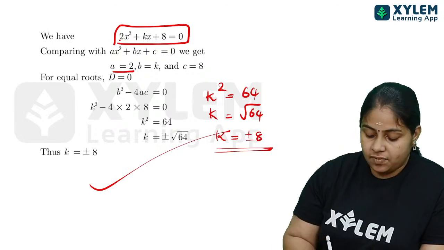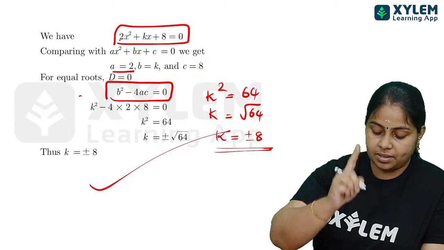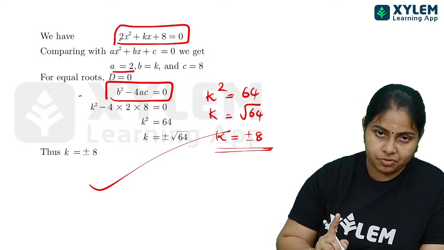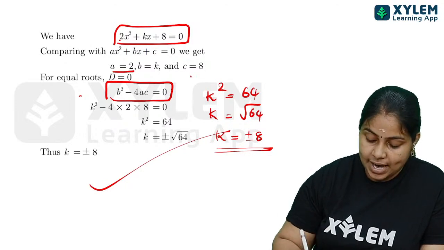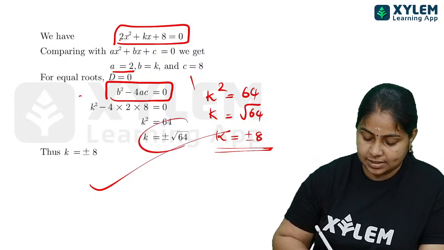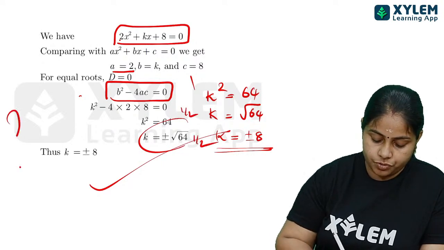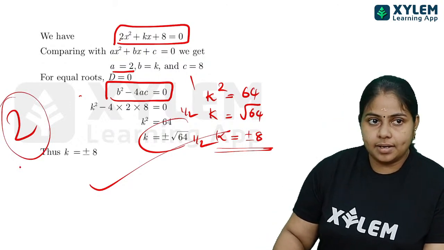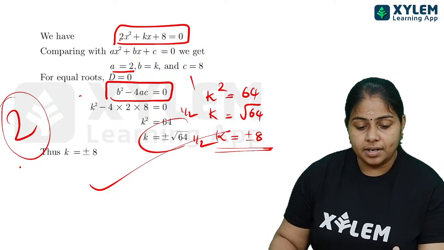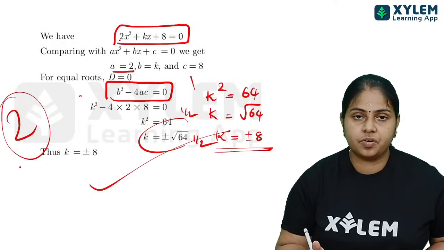See children, here if you are writing b square minus 4ac equal to 0, you will be getting one more mark for that. And if you are substituting the values properly, again one more mark, then final answer. Okay, like that. This is half mark, here a half mark. So total of 2 marks you have got. Okay, clear?